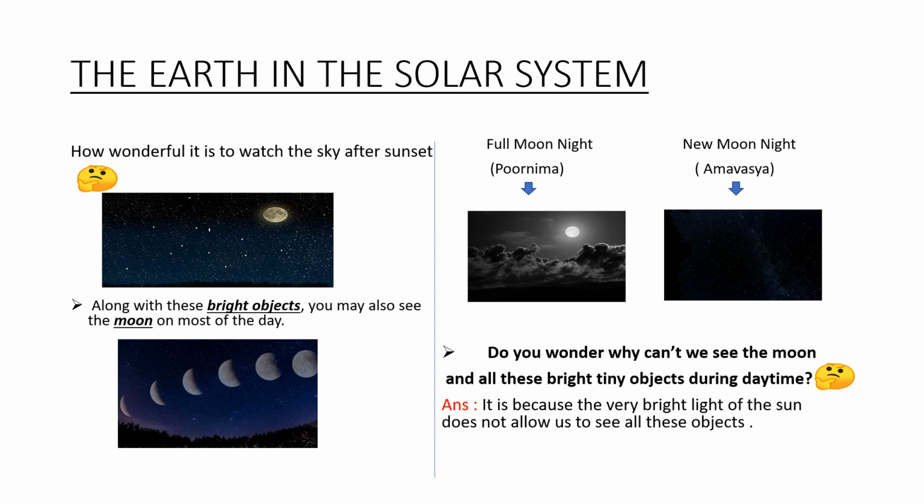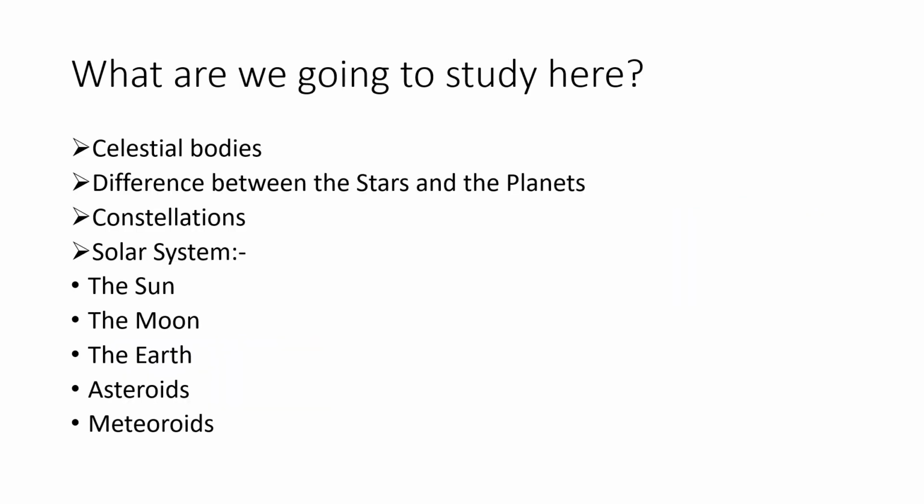Do you wonder why we can't see the moon and all these bright tiny objects during the daytime? Yes, it's because of the bright light of the sun that does not allow us to see all these bright objects during the daytime. Now, what are we going to study here? Celestial bodies, difference between stars and planets, constellations. Inside the solar system, we will study about the sun, the moon, the earth, asteroids, and meteorites.